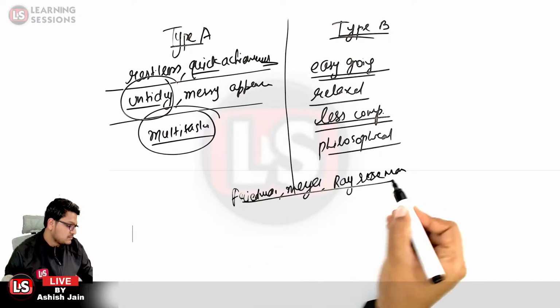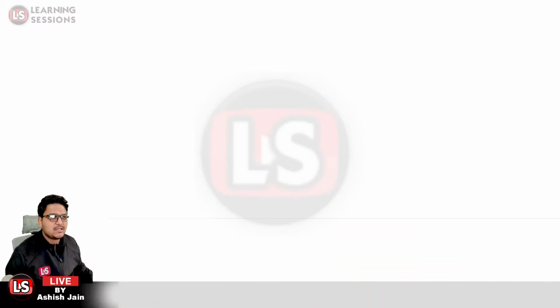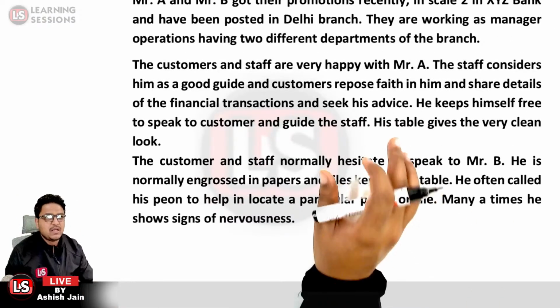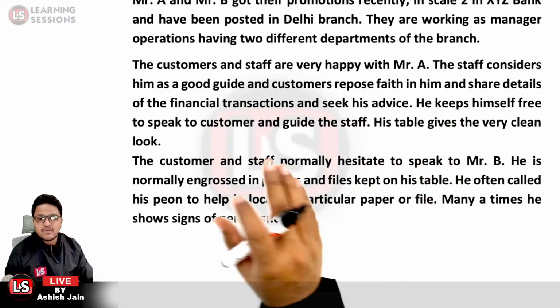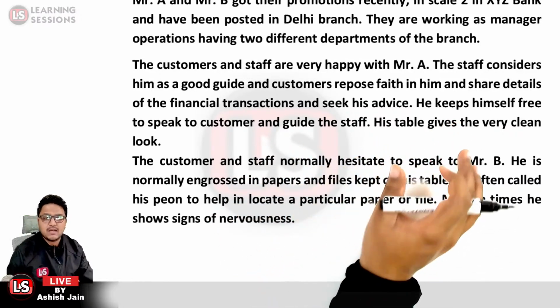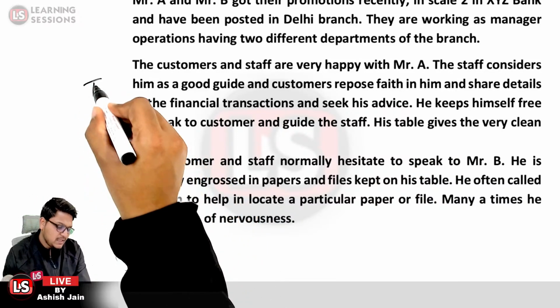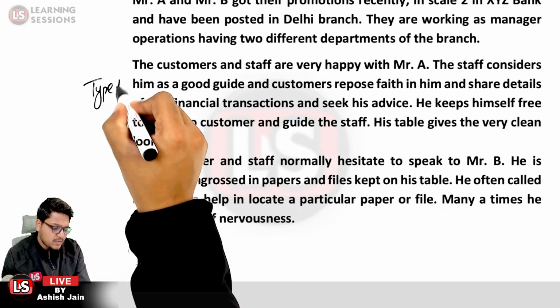Okay. Now let's solve the question based upon it. I already told you that if we look at Mr. A, the staff considers him a good person. His table gives a very clean look. So person A is basically a type B person.